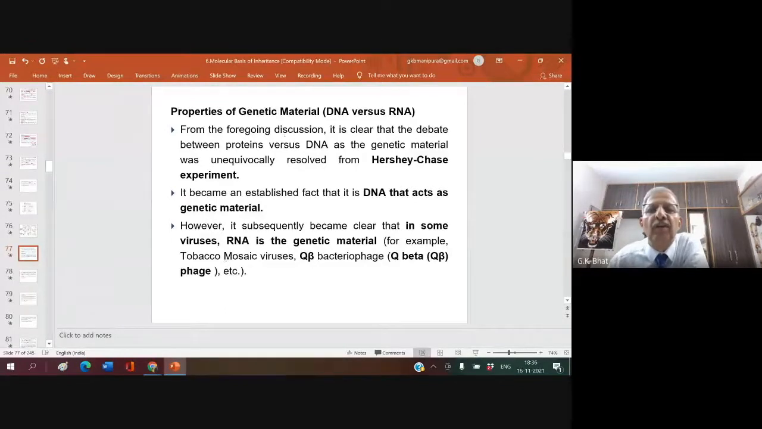From the foregoing discussion, it is clear that the debate between protein versus DNA as the genetic material was unequivocally resolved by the Hershey-Chase experiment. It became an established fact that DNA acts as the genetic material and not protein. Have you understood this?